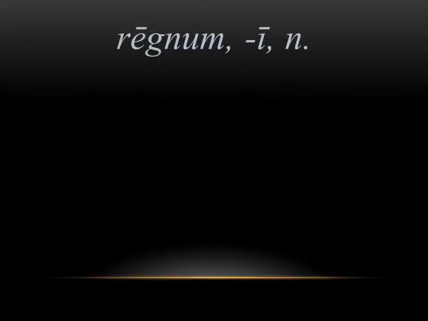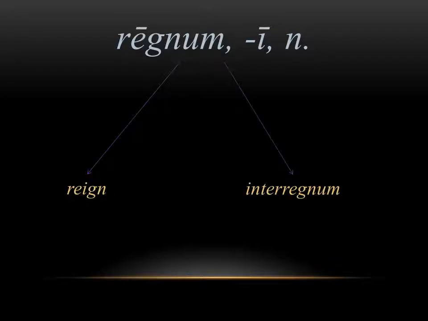Next, we have the word regnum, which means kingdom. Now, this is related to rex and regina, which means king and queen in Latin. So regnum is the reign, the rule, the kingdom that a king has. And it's actually where we get the word reign from, and even interregnum, which is a Latin word that we use in English.